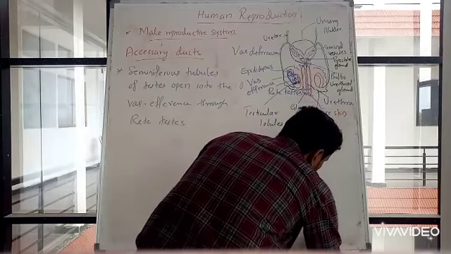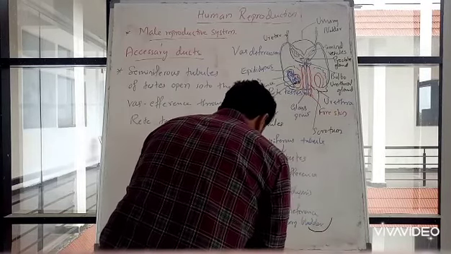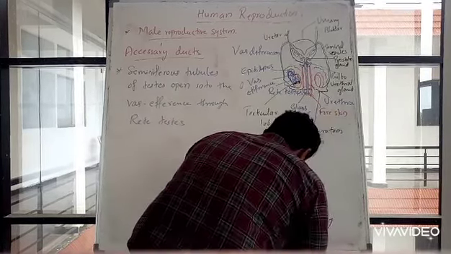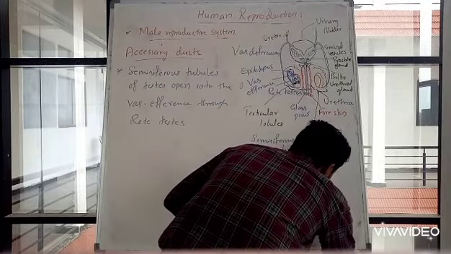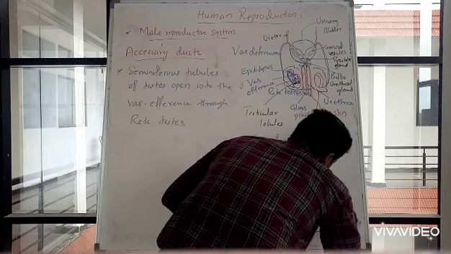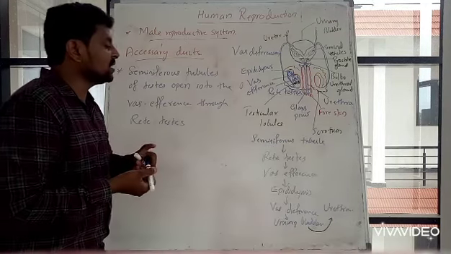From urinary bladder to urethra. Okay, so this is the flow of these sperms.